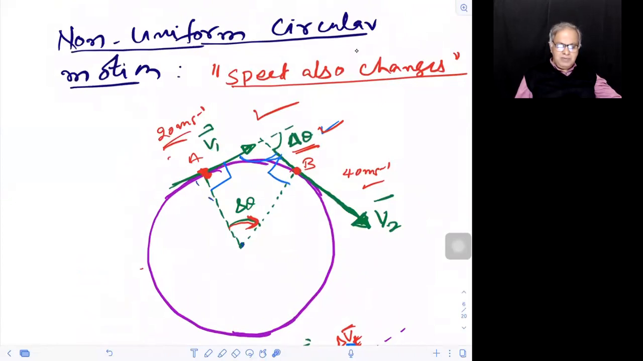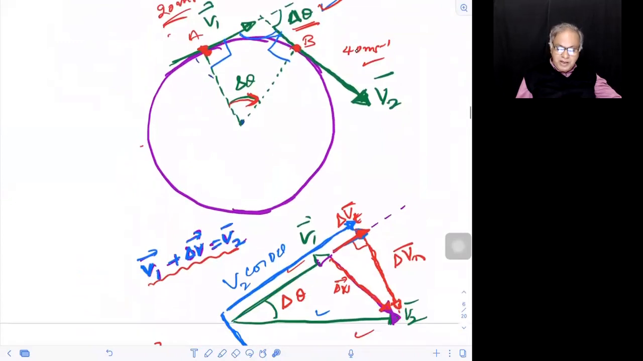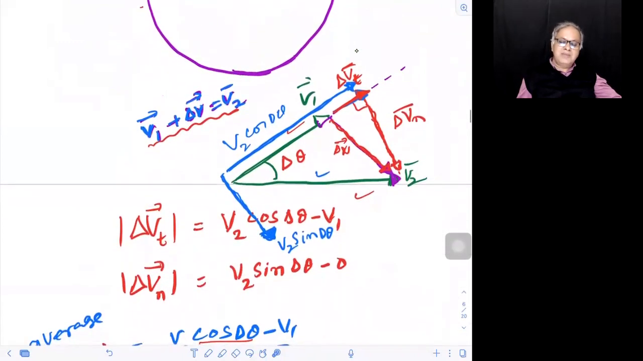Like vector length V1 is smaller, vector length V2 is larger, so the magnitude is changing, I told. And also since the body turned, we said direction changes. But now I'm putting it in more mathematical form. What it means to say that direction changed and magnitude changed, by taking this. What is this? This is delta V, change in velocity.